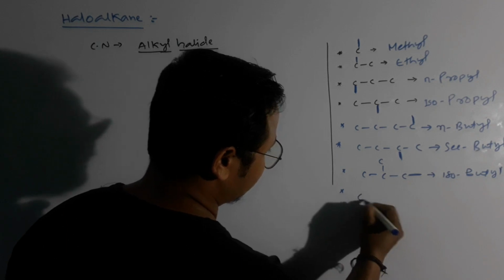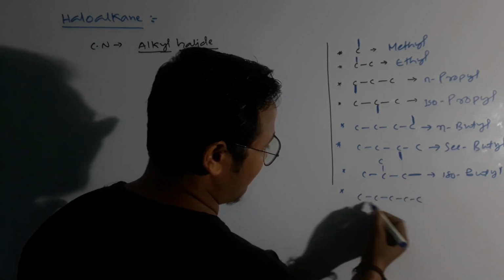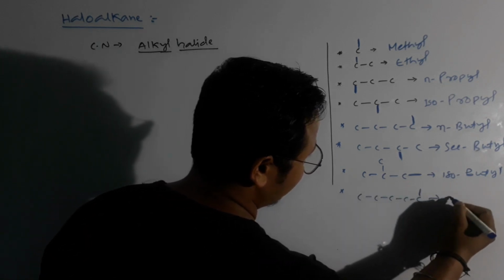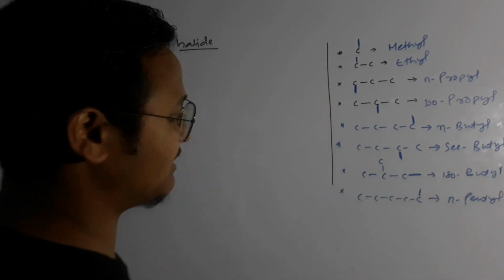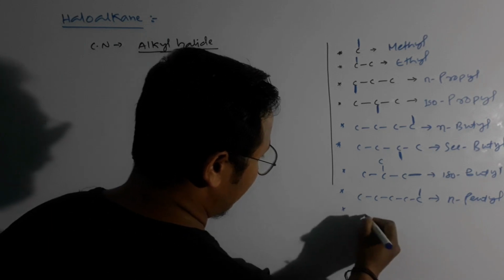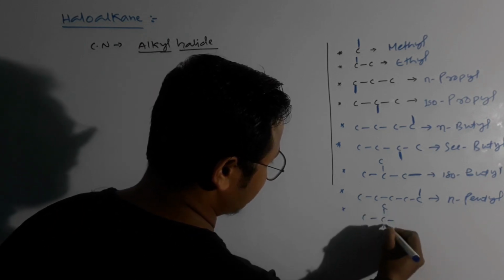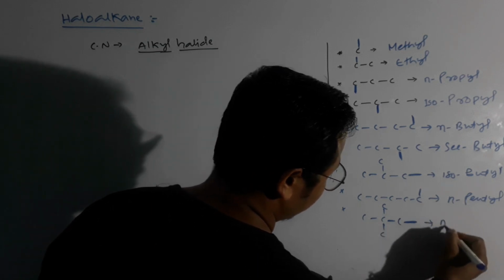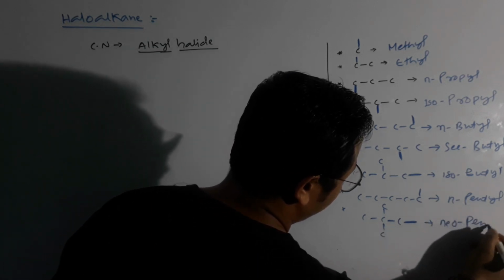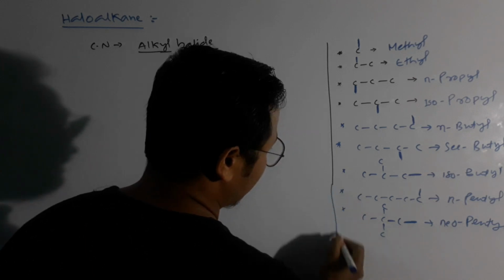And another one, if we're having 5 carbon, 1, 2, 3, 4, 5, if in the terminal carbon, then N-pentyl, clear? And another form is available, this one, in this carbon, which is known as neopentyl, because of the form.